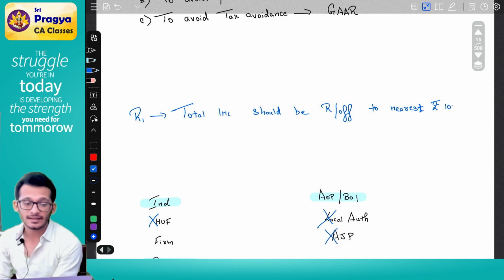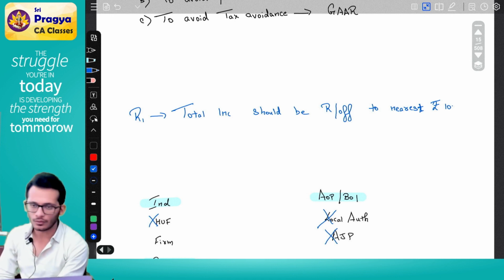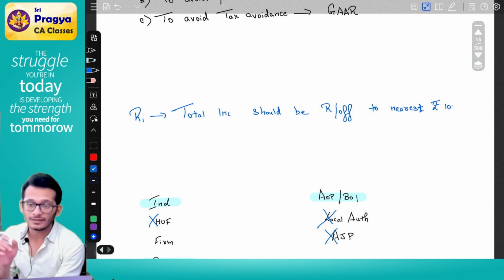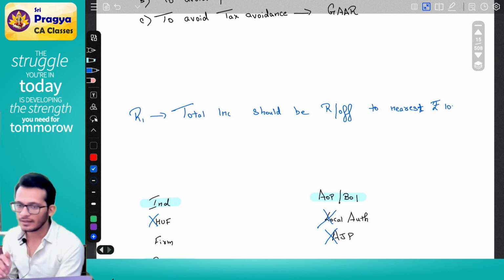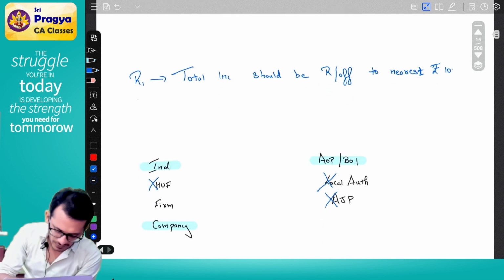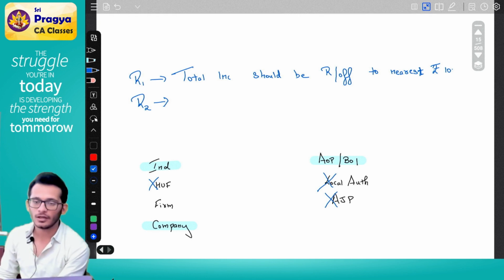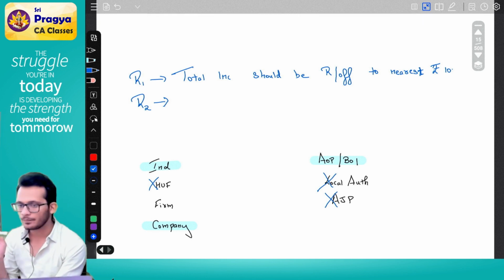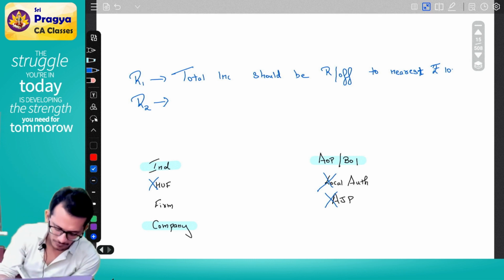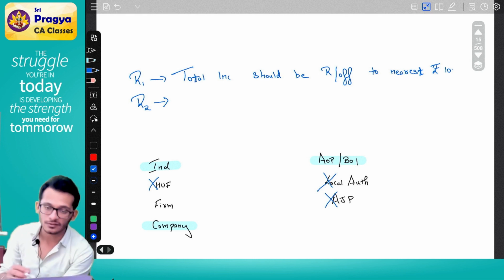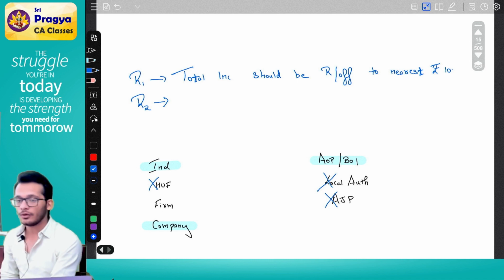Rahul, since it is the nearest 10, will there be a significant difference? No. But is it important to do? Yes. This carries half a mark in exam. If you miss out this round off, ICAI will do two things. Either they will cut off half a mark and give you balanced step marks, or if the examiner is not very happy, he may strike out the whole thing also. So be extremely careful. First step is what? Total income should be rounded off to the nearest 10.